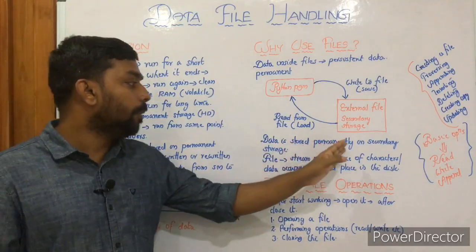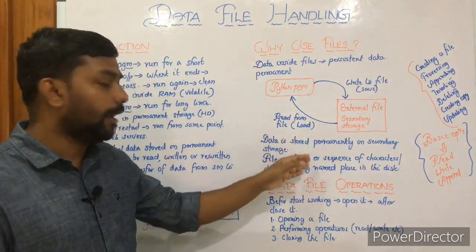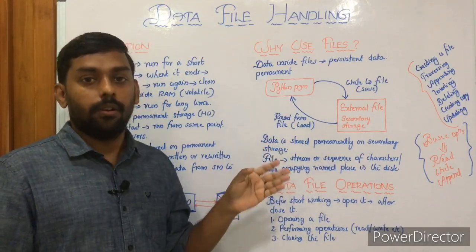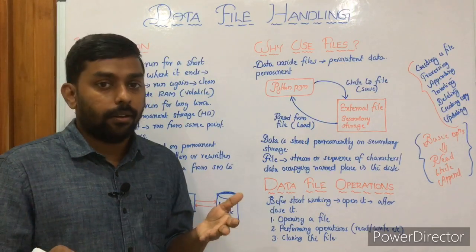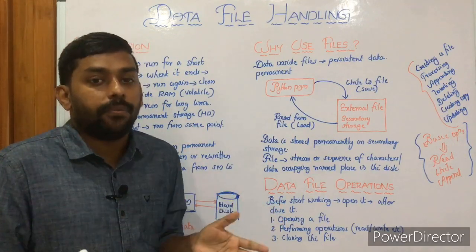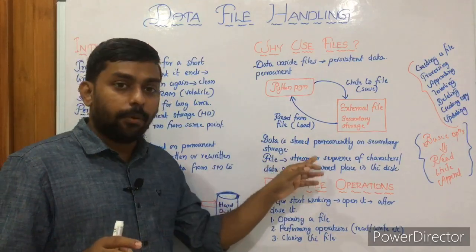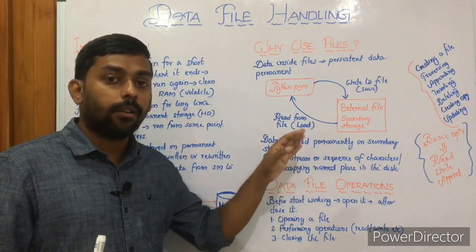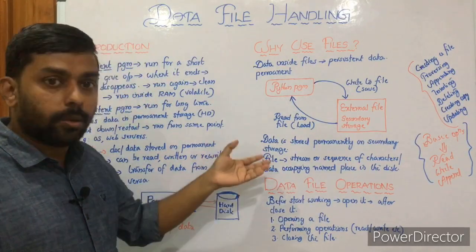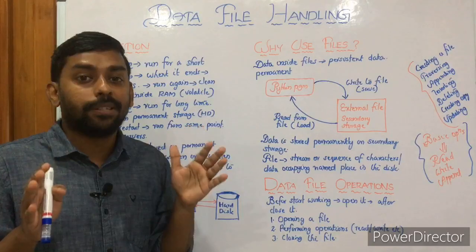So data is stored permanently on secondary storage. We know that. Then file. Here is the formal definition of a file. It is a stream or sequence of characters, or we can say data, right? Occupying a named place in the hard disk. Of course, there must be a name for the file, otherwise it cannot be referenced. So there should be a valid name for everything, not only files, for every entity. A file is a stream or sequence of characters or data occupying a named place in the hard disk or secondary storage. Hope you understood it. Why use files? File means permanent storage, right? Data is persistent or permanent.